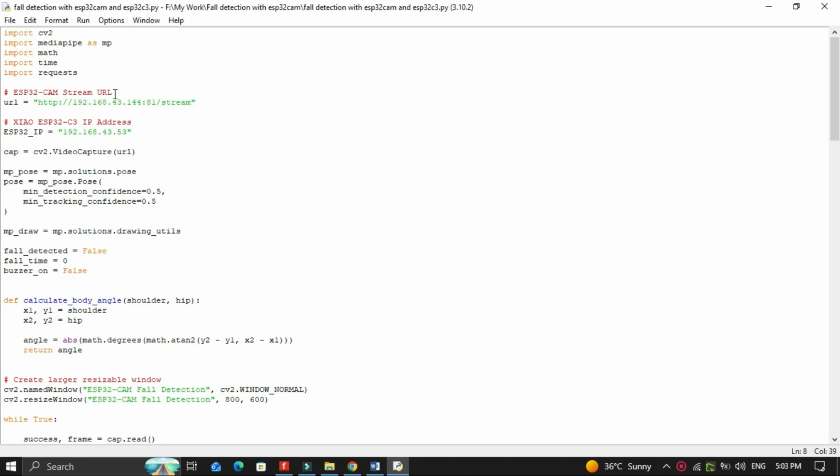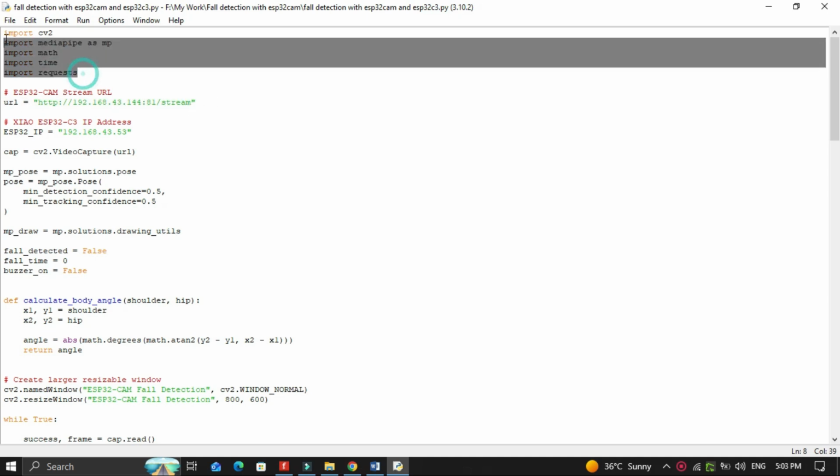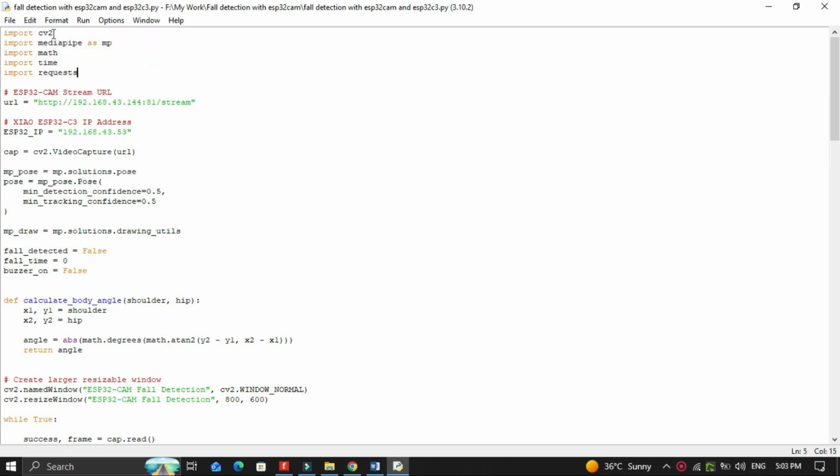Now let's understand how this Python code works. First, we import the required libraries. OpenCV is used for video processing. MediaPipe is used for human pose detection. Math is used for angle calculation. And time is used to measure the fall duration. And requests allows us to send commands to the XIAO ESP32-C3 over Wi-Fi.